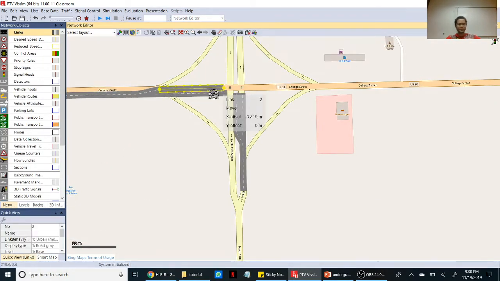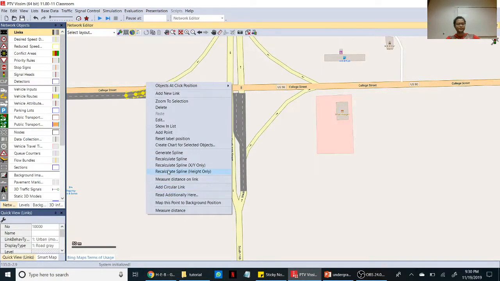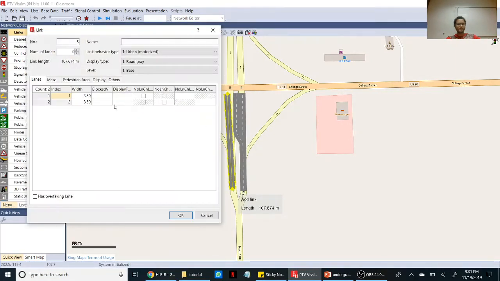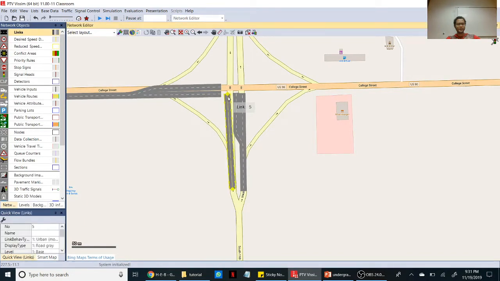Real quick, I'm adjusting according to my link. Let's draw this way traffic. Control, two lanes, okay.